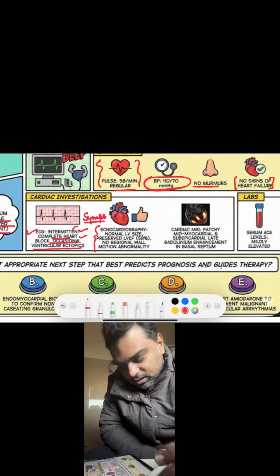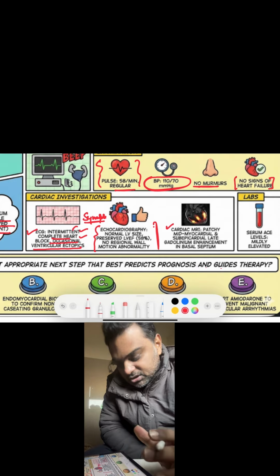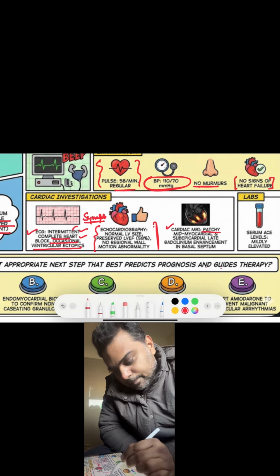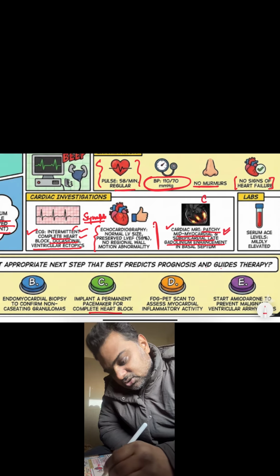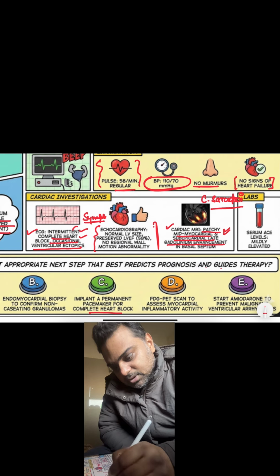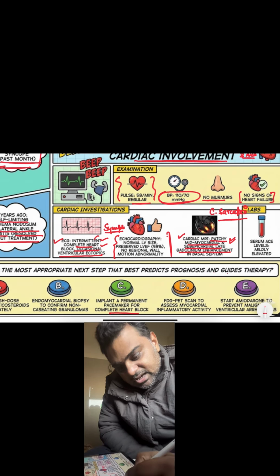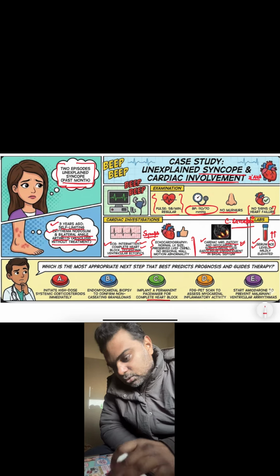Echocardiogram is normal. Now we have done the cardiac MRI, which is gadolinium enhanced, and what we have seen is patchy mid myocardial and subepicardial late gadolinium enhancement, which is a characteristic thing that we see in cases of sarcoidosis. So this is a case of cardiac sarcoidosis. The diagnosis has been made, and in the lab we have seen that ACE levels are elevated. Angiotensin converting enzyme levels are elevated, which we know are elevated in cases of cardiac sarcoidosis. Now, what will you do in this case?